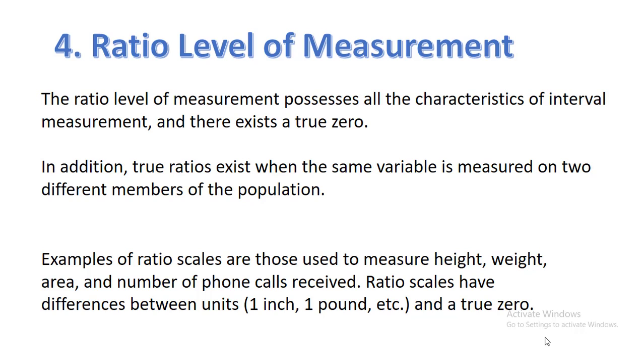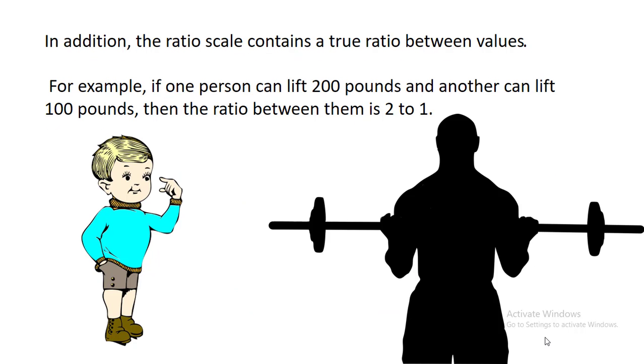Ratio scales have differences between units like 1 inch, 1 pound, and etc., and a true zero. In addition, the ratio scale contains a true ratio between values. For example, if one person can lift 200 pounds, another can lift 100 pounds, then the ratio between them is 2 to 1.